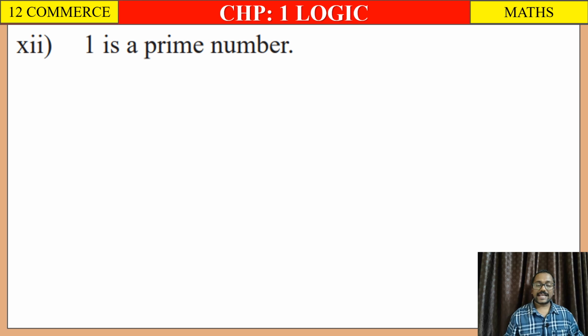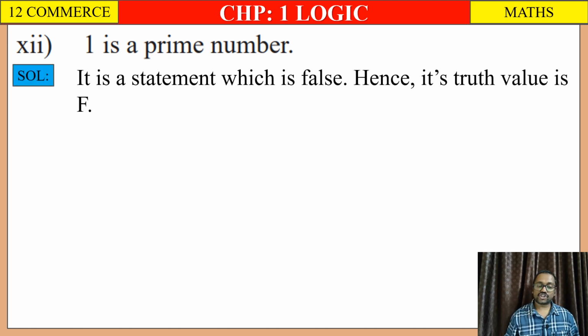12th, 1 is a prime number. So हमको पता है 1 is neither prime nor composite. So solution, it is a statement which is false, hence its truth value is F.